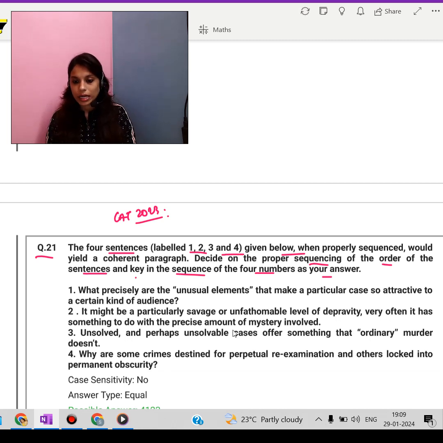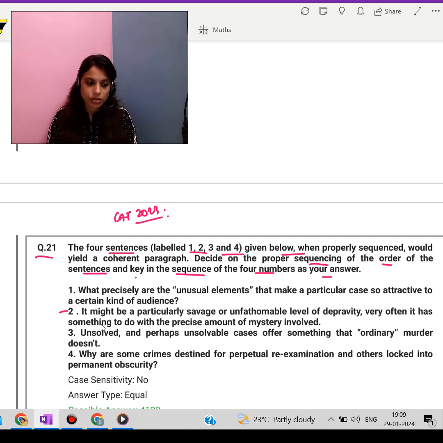So let's talk about what exactly is being talked about in these 4 sentences. That is what we need to consider first of all. Let's start with option 2. It talks about the idea that some true crime cases are particularly captivating because of the level of violence or the unsolved aspects of the crime.